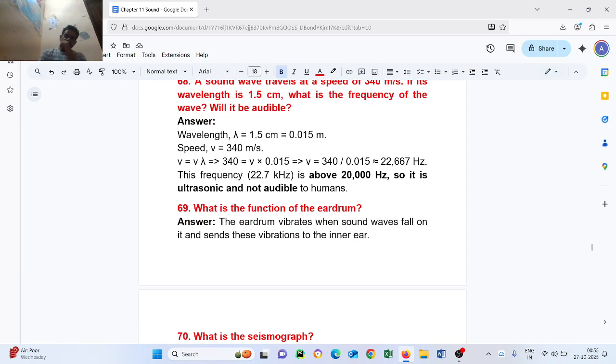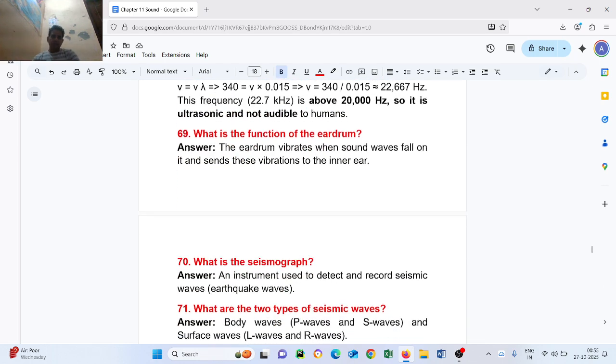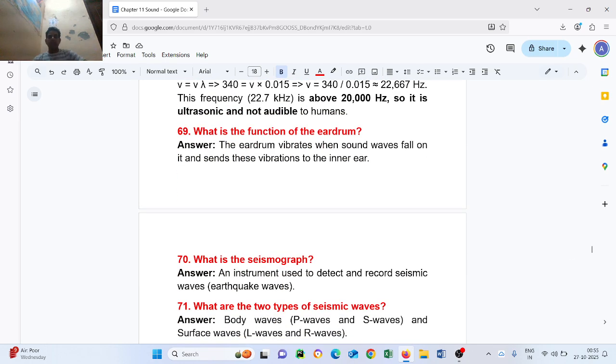Question number 69. What is the function of the eardrum? The eardrum vibrates when sound waves fall on it and sends these vibrations to the inner ear. Question number 70. What is a seismograph? An instrument used to detect and record seismic waves, earthquake waves.